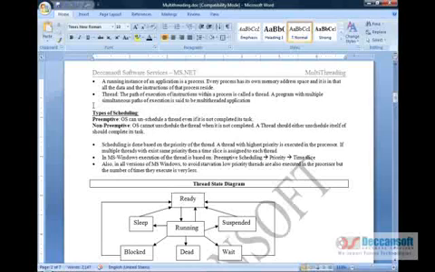And there is a third condition: if a thread with low priority is already executing in the processor, and then at a particular point a thread with high priority wants the processor, what does the OS do in such a case? The OS will immediately remove the thread with low priority from the processor to allocate the processor to the thread with high priority. That means the operating system, Windows, will always ensure that the highest priority thread is executing in the processor. And if there are equal priorities for multiple threads, with a time slice in round robin fashion, all these threads are executed in the processor.